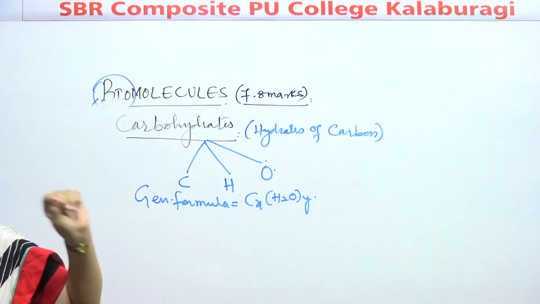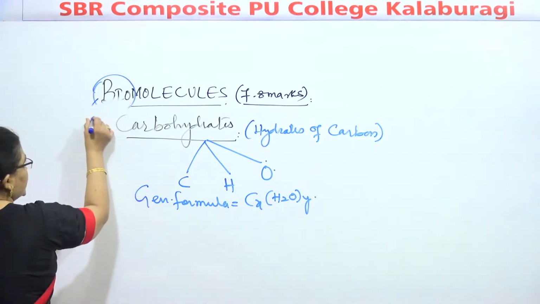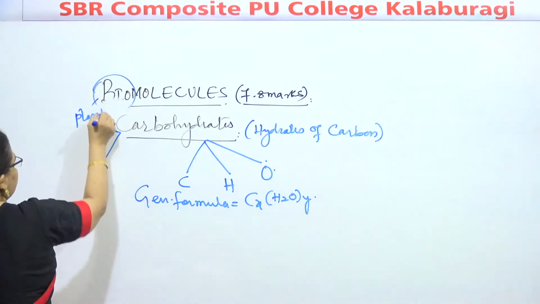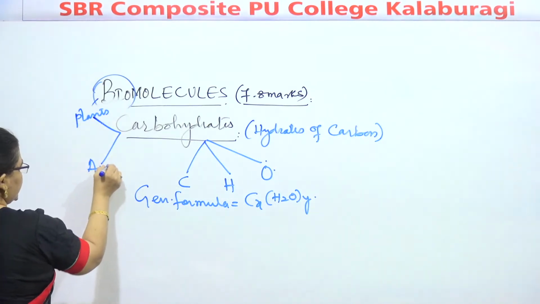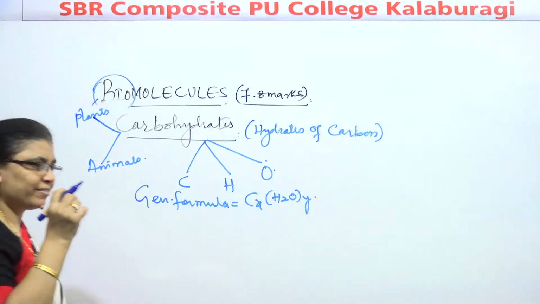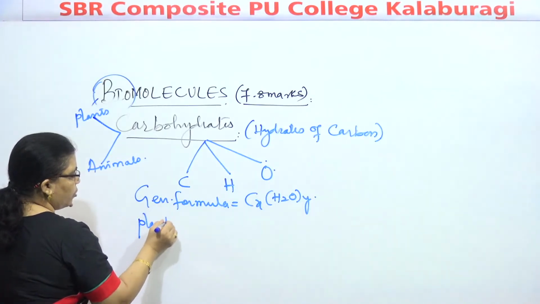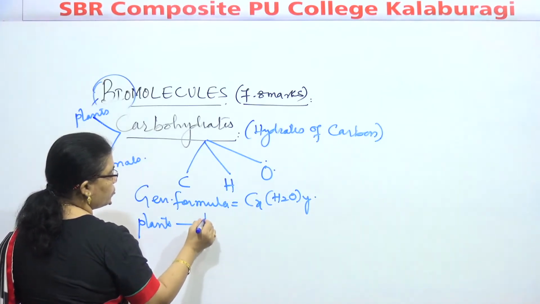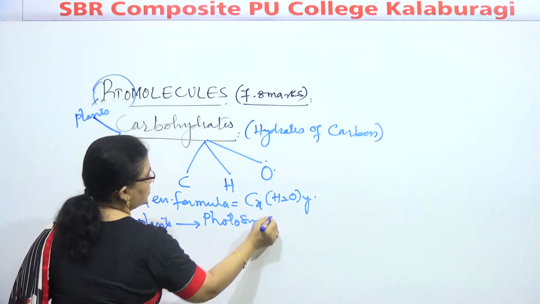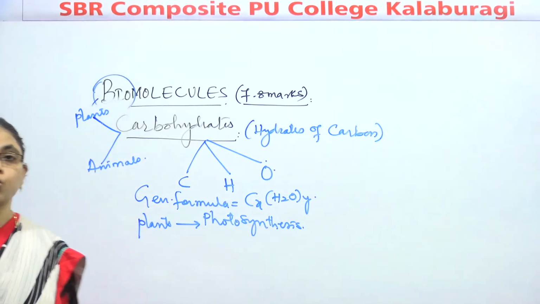Remember one thing, these carbohydrates, the hydrates of carbon that we are studying, are formed in plants as well as animals. Do you know, children? Plants synthesize carbohydrates by a process called photosynthesis.